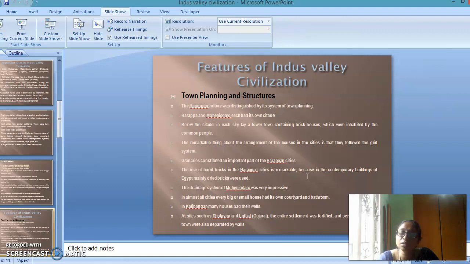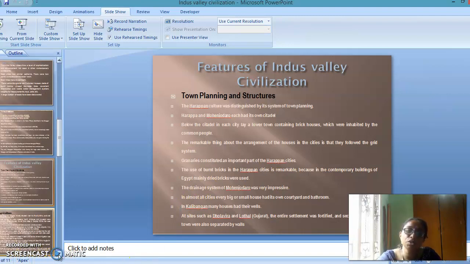In Kalibangan, many houses had their own wells. Kalibangan is also important because rituals were practiced there. At sites such as Dholavira and Lothal, Dholavira was the port for the Indus Valley people, so a trade network also flourished. The entire settlements were fortified, and sections within the town were also separated by walls.